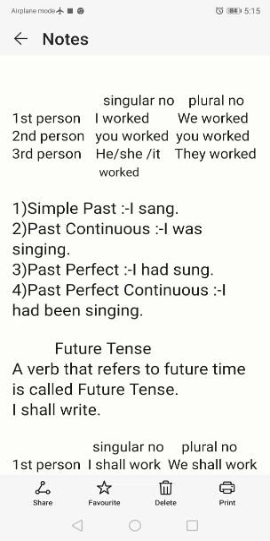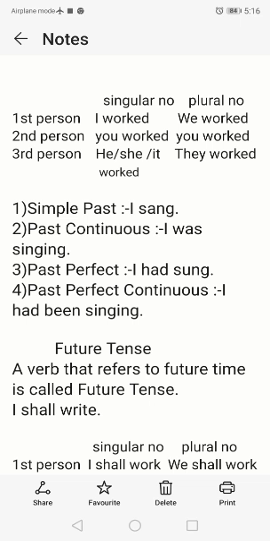Next part, the different forms of past tense: simple past, past continuous, past perfect, and past perfect continuous. In simple past, I sang. As we already observed in simple present, here also in simple past, subject and verb. The subject is I, so the verb is sing, its past tense is sang, sing, sang, sung. The third form is sung.